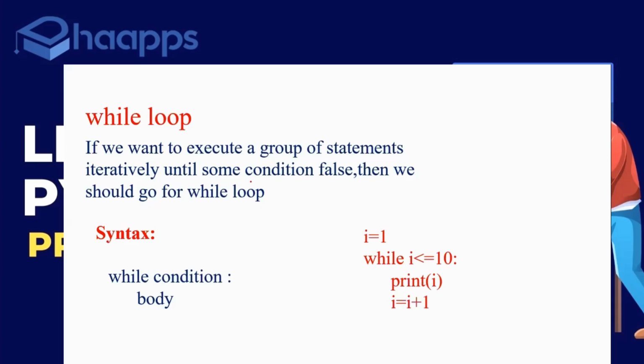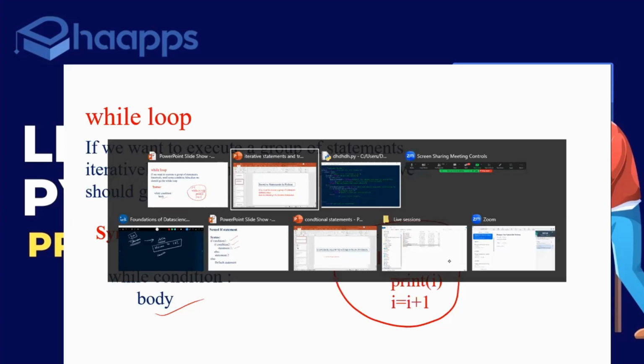Now, what is this while loop? With a while loop, you are going to execute a group of statements based on a certain condition. For example, look at this snippet. While, condition, and body. This is the condition: i less than or equal to 10, i equal to 1. Now, what is this condition?